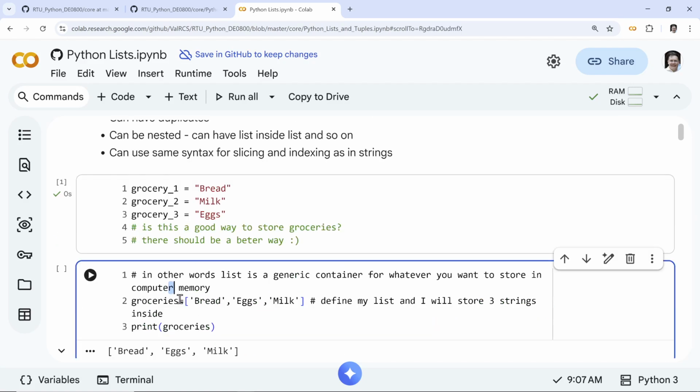So we provide a list. And again, those who have taken some other languages, such as JavaScript or C or some other languages, will see that these lists in Python are closely related to arrays in many other languages. Sometimes they are called sequences, maybe less often. That's a more generic term, actually. If you had taken any computer science classes, linked lists are not the same as lists in Python. So lists are very generic in Python, very generic.